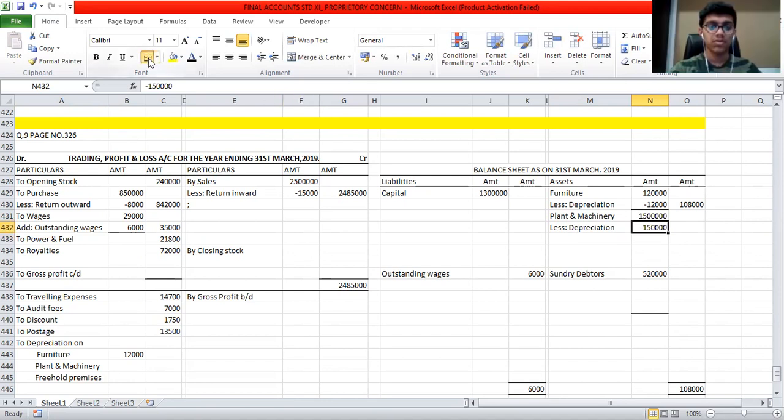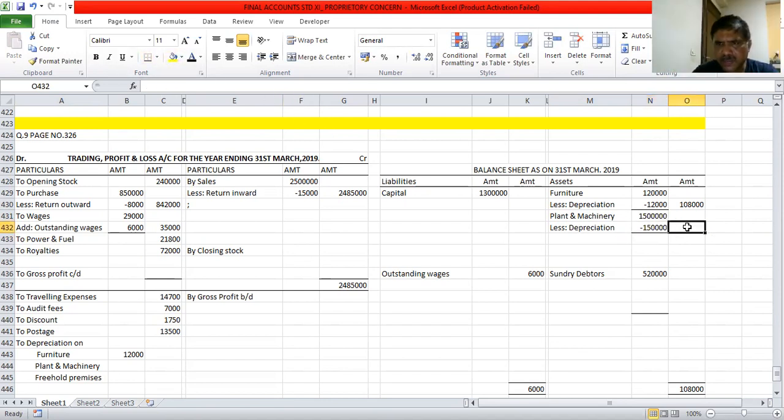That means 13,50,000 in the outer column. The second effect of depreciation will be taken into the profit and loss account debit side, 1,50,000.